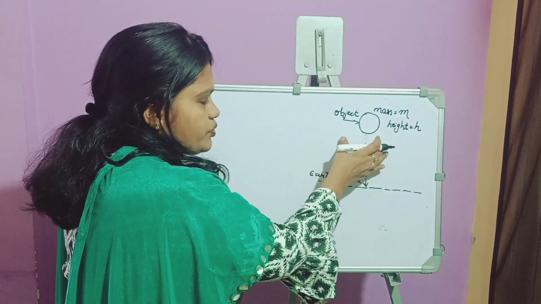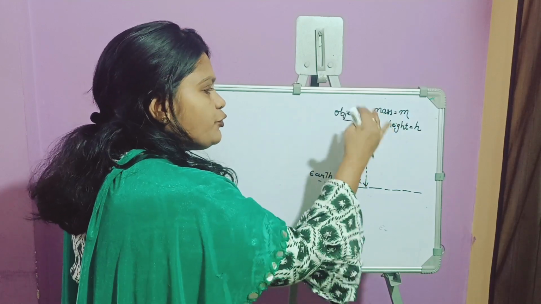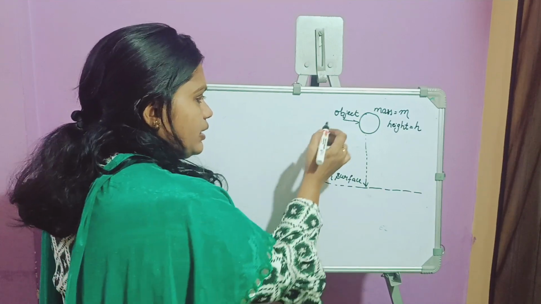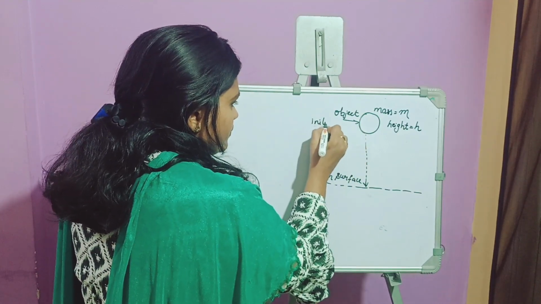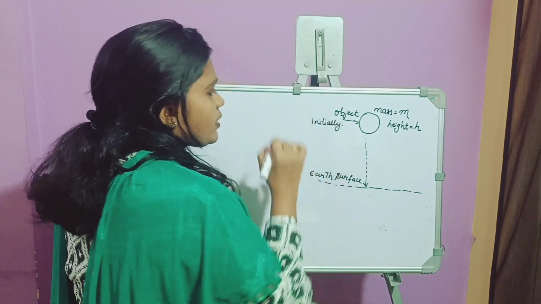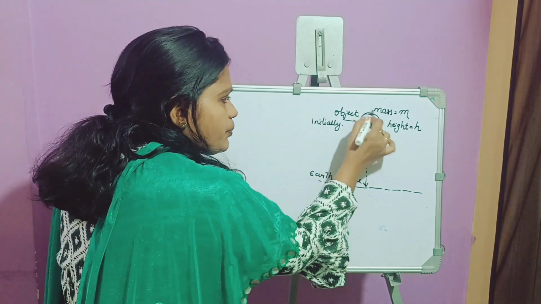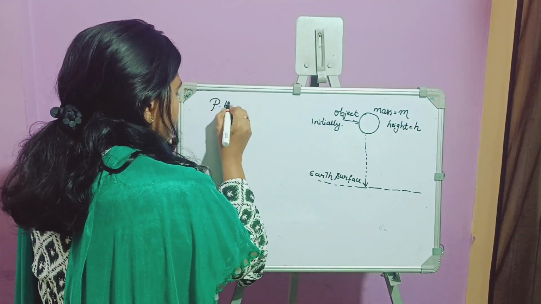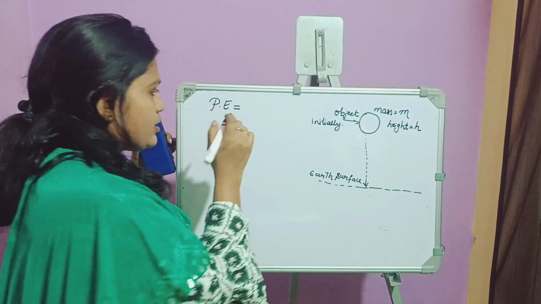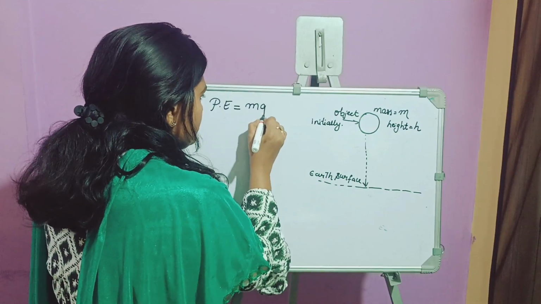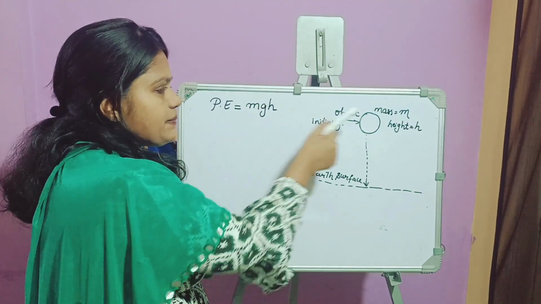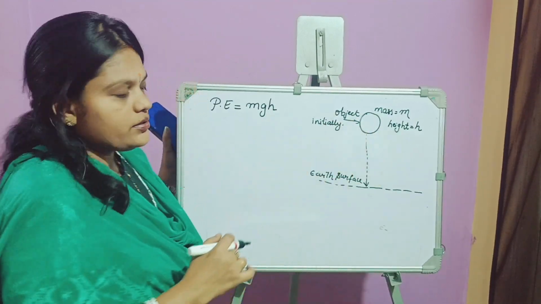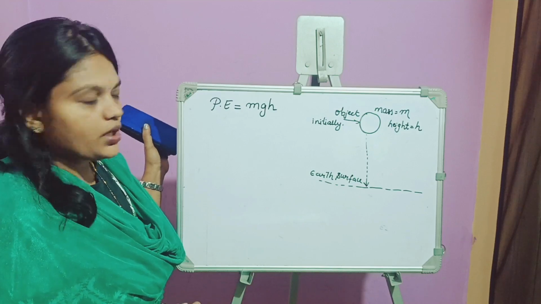If we consider an object with a mass m and made to fall from certain height, say h, with respect to the Earth's surface, then initially the energy possessed by this object is potential energy. It is given as m into g into h, where m is the mass, g is acceleration due to gravity and h is the height with respect to the Earth's surface.